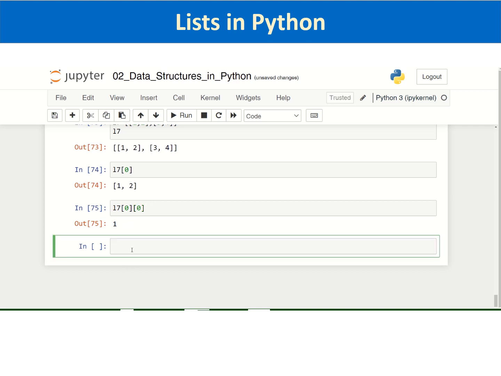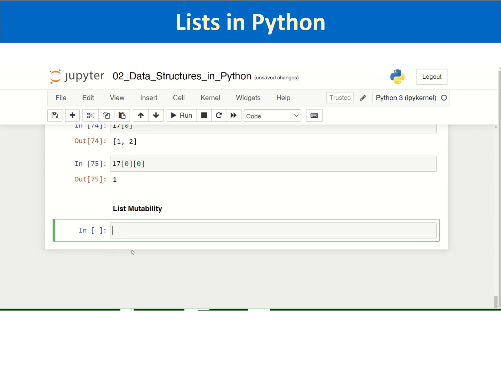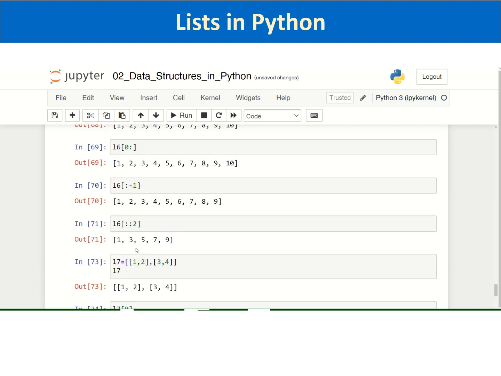Now let us see about list mutability, which is important, as this is a property of the list which is not available with tuples and strings. Let us see how you can modify a list.